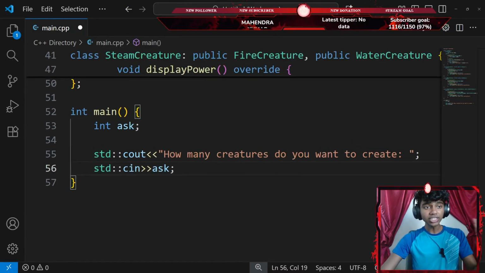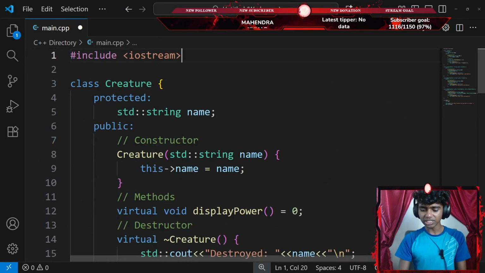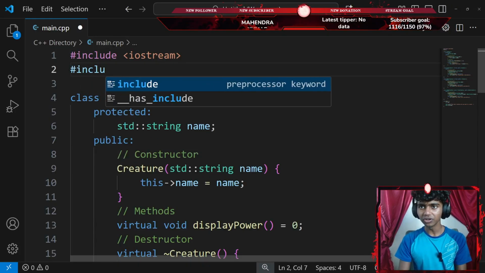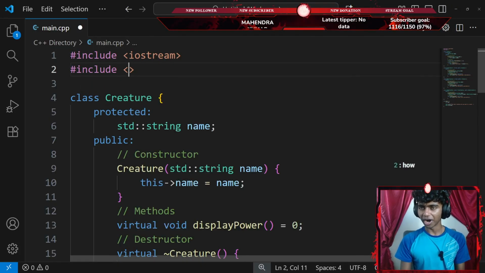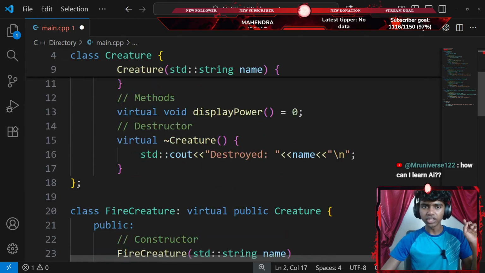Okay, and then use a vector of creature to store them. Since I am going to be working with vectors now, I should go ahead and include a pair of angle brackets. I want to include vectors. So let's go with something like vector. Okay, perfect. And now let's scroll all the way down.